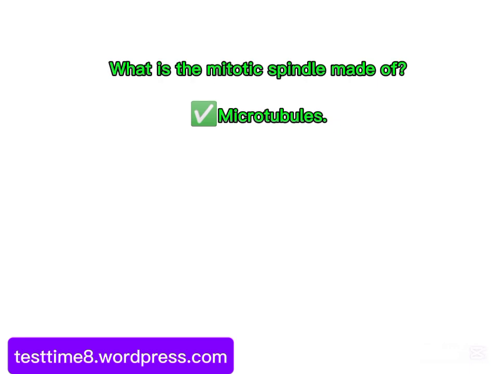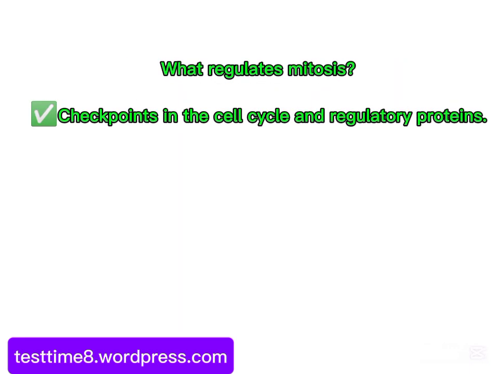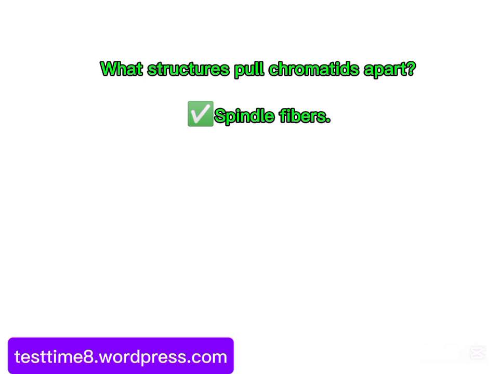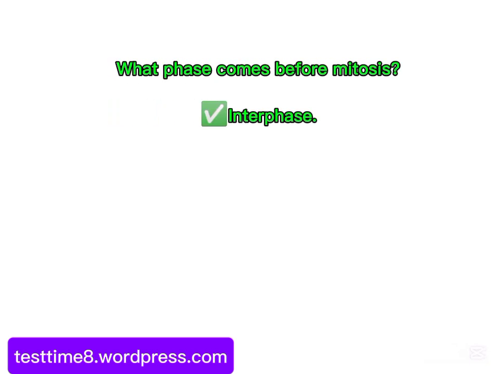What is the mitotic spindle made of? Microtubules. What regulates mitosis? Checkpoints in the cell cycle and regulatory proteins. What structures pull chromatids apart? Spindle fibers.